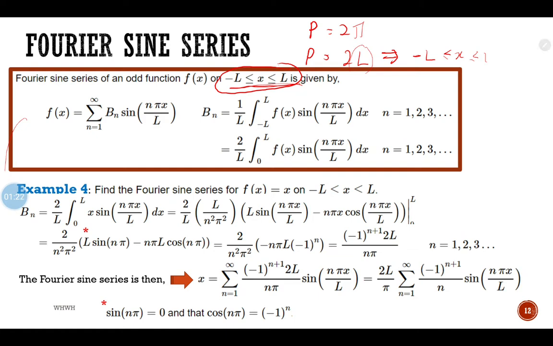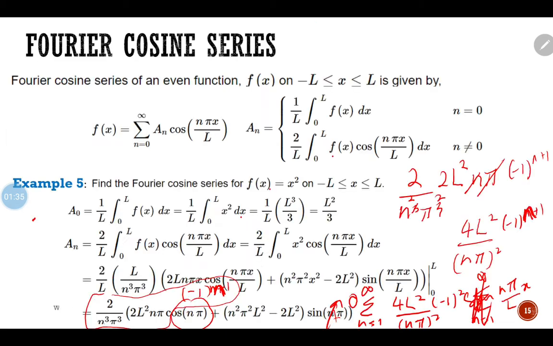Alright, so as you know, the Fourier series comprises the Fourier sine series and the Fourier cosine series. We have done the Fourier sine series, so now we're going to proceed to the Fourier cosine series.